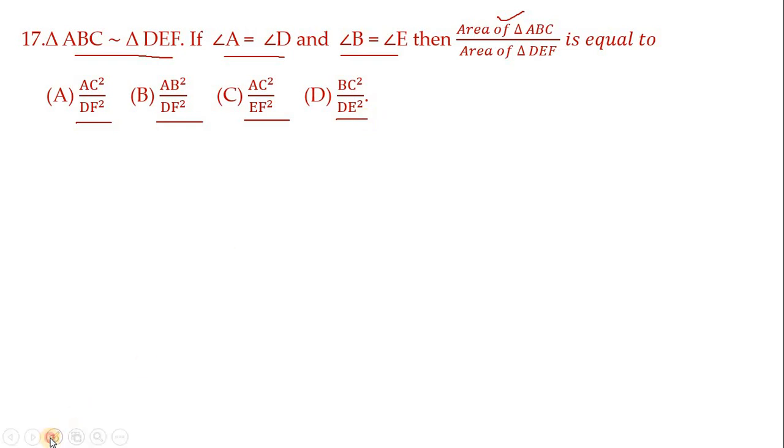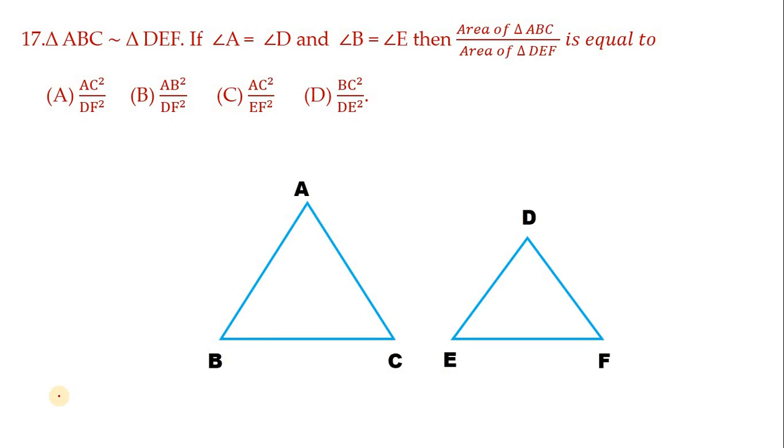So to make you understand, let me draw two similar triangles, namely ABC and DEF. In this, A is equal to D and B is equal to E. So now these two triangles are similar under the AA similarity criterion.